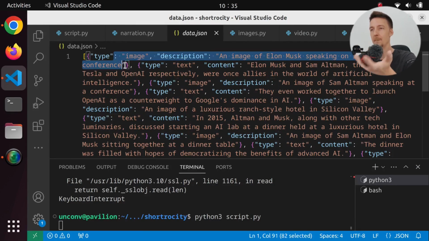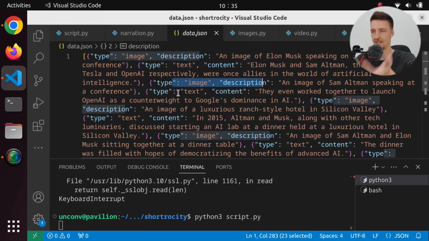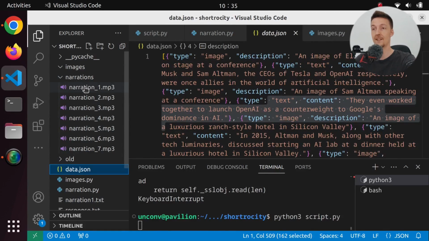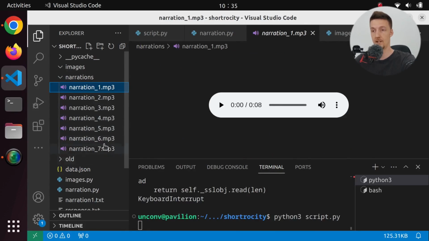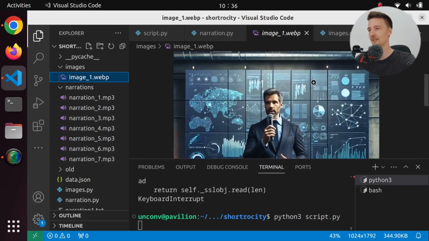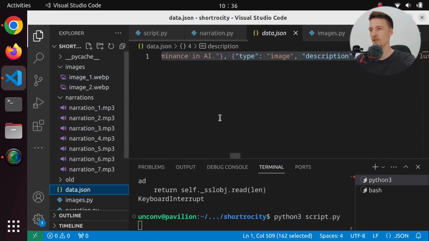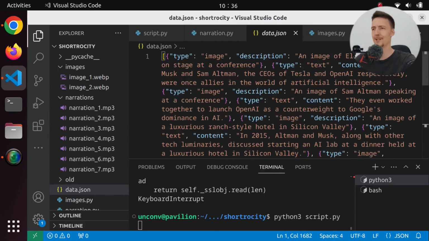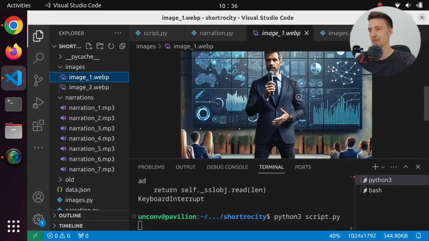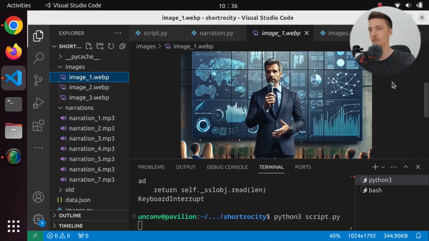Now we actually have an image and then a sentence and then an image and a sentence. Then we are going to create some images and the narration, which is already created here. And then we create the images. This is the first one. And there we have, is this Elon Musk? Who is this? What was actually the prompt for the first one? An image of Elon Musk speaking on stage at a conference. Okay, so it actually didn't listen to me, but we were able to create Elon Musk, which looks nothing like Elon Musk, but that's fine.